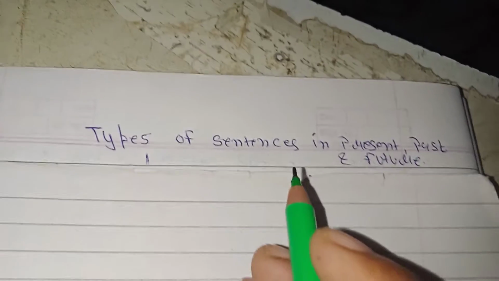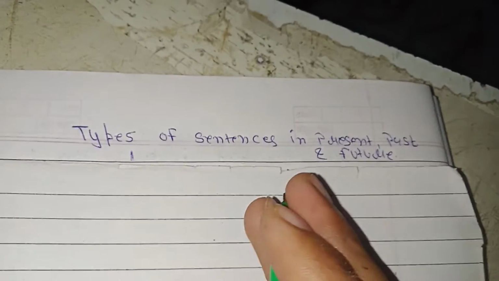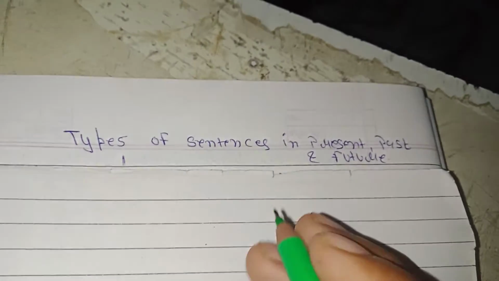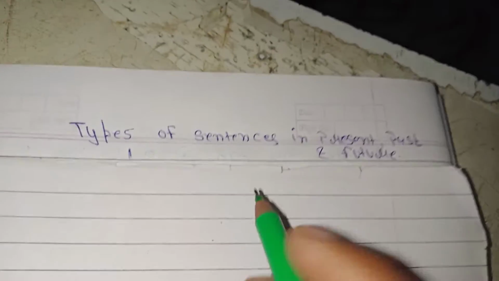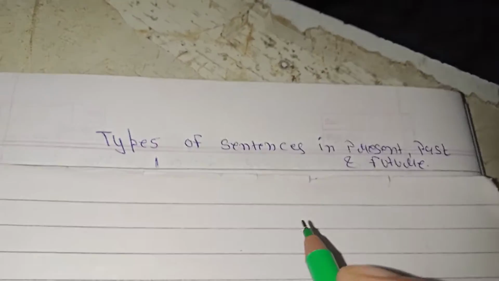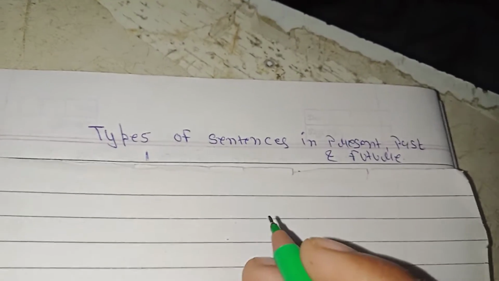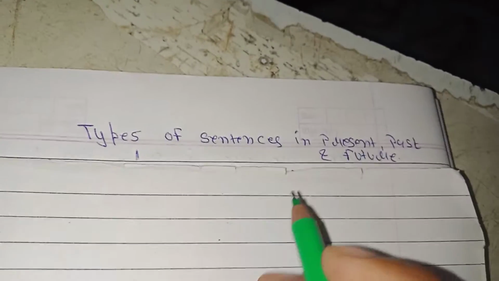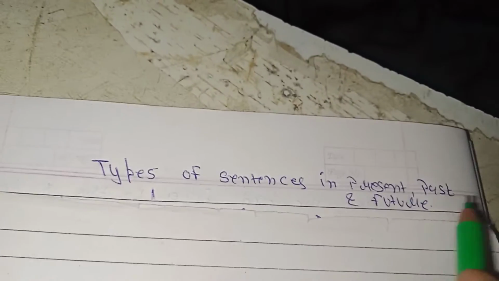So friends, when we know the knowledge of tenses, that we have three tenses in English, which are present, past and future, after that we should also have knowledge about the types of sentences which we use in all these three tenses, be it present, past or future. So now let's discuss them in detail.